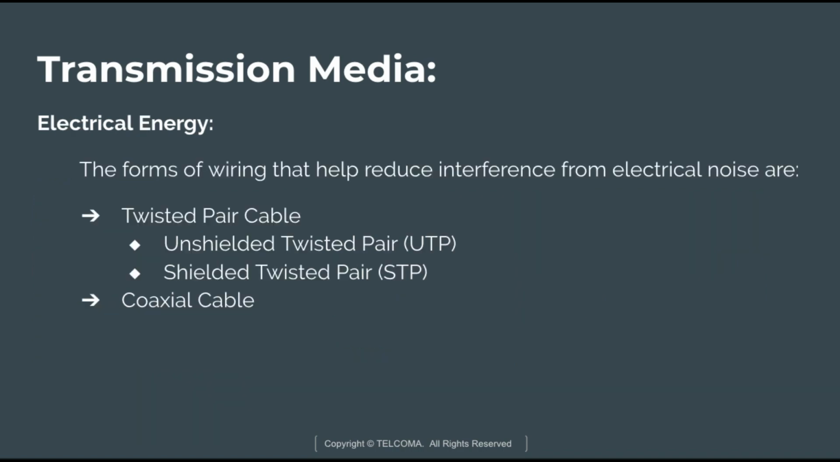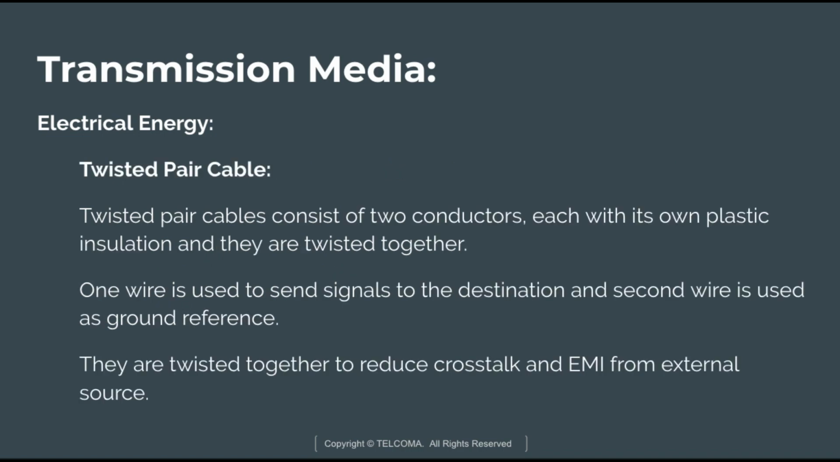The forms of wiring that help to reduce interference from electrical noise are twisted pair cable and coaxial cable. Twisted pair cable is further of two types: unshielded twisted pair and shielded twisted pair. Let's discuss this. The first one is twisted pair cable.